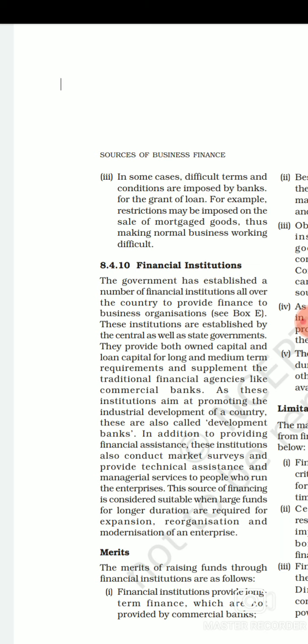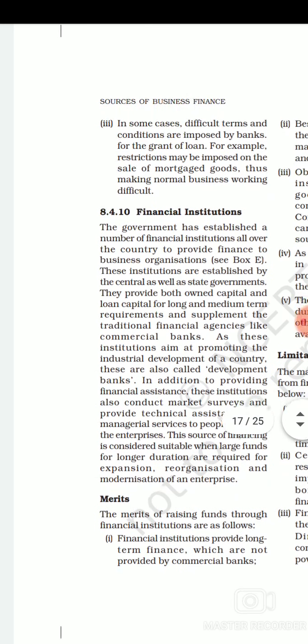Like if we are granted a loan, we need to keep certain mortgages or securities with the bank, and they do not even allow us to use these mortgaged securities in a working manner. So it becomes difficult to raise funds from a commercial bank, and this works as a limitation for raising funds.